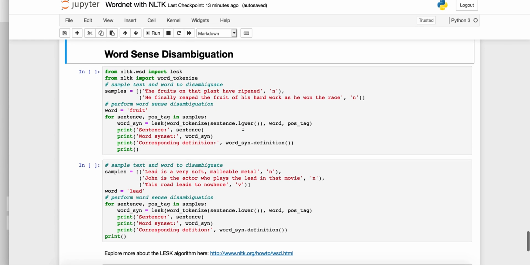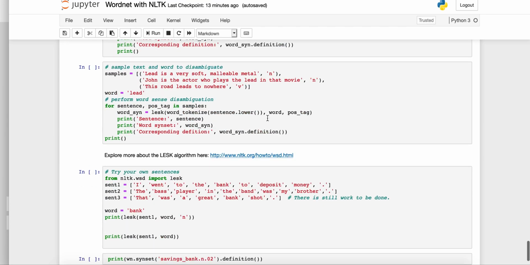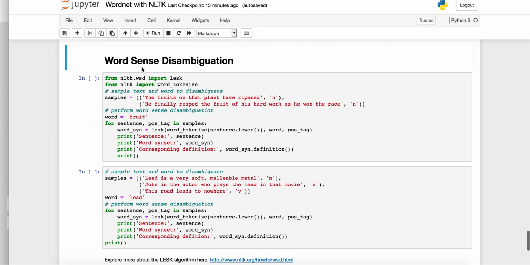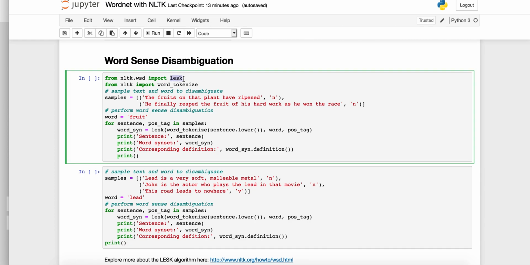So this leads us to word sense disambiguation. When we have a string, we need to identify the meaning in that string, and we need to know what the words are. So that string gives us the context. And so in the next two cells here, we're looking at word sense disambiguation using the Lesk algorithm.